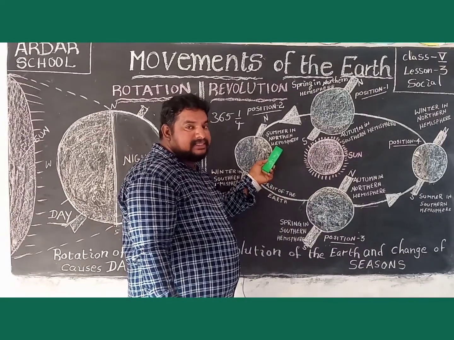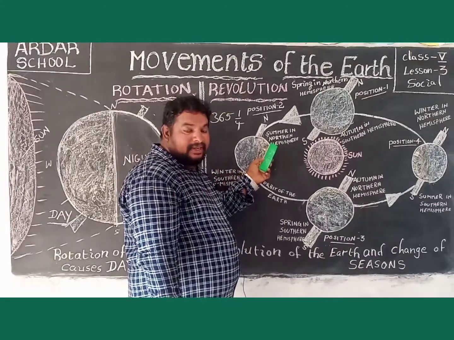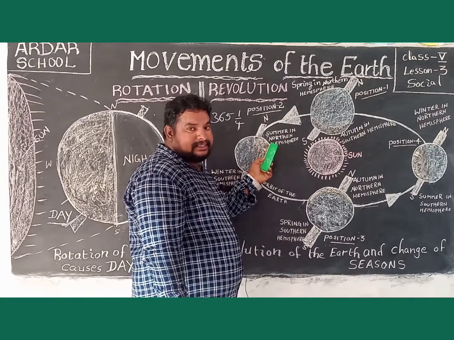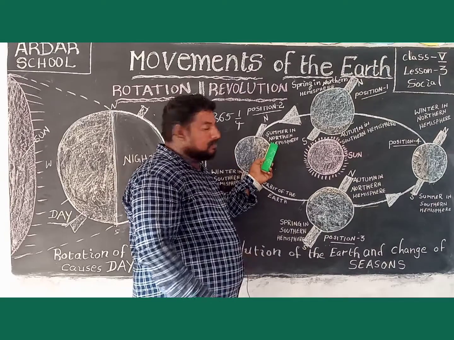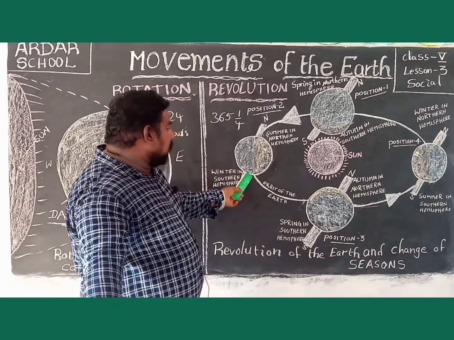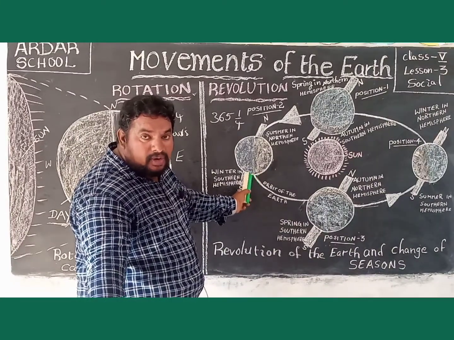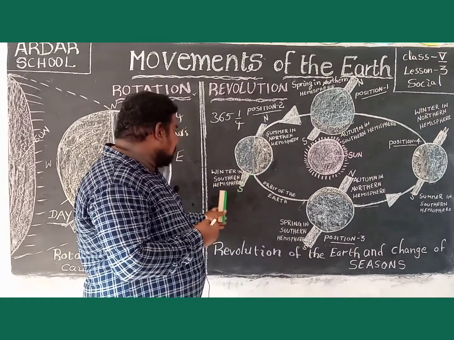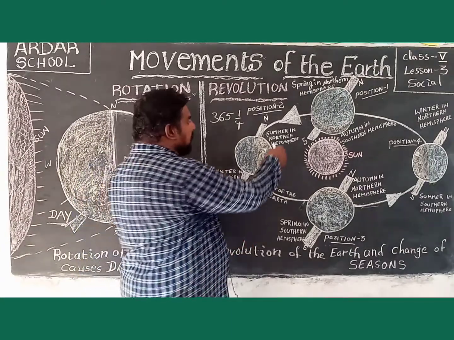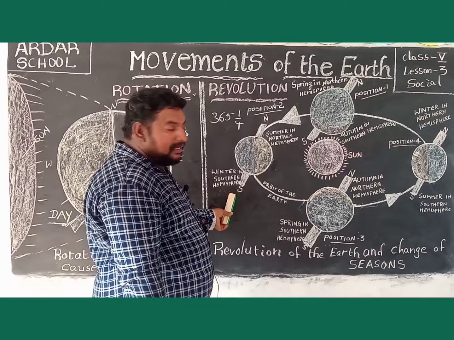This month is very hot. That's why this place is very hot, and that's why that season is summer. Here at the South Pole, the South Pole is tilted away from the sun. This is the winter season. In the north, summer; in the south, winter.